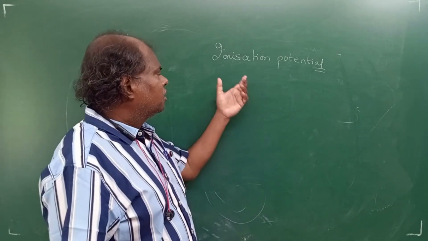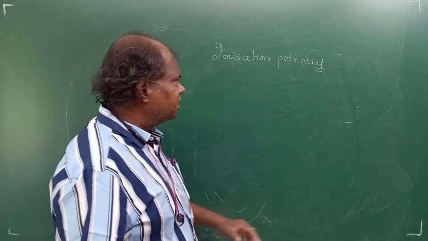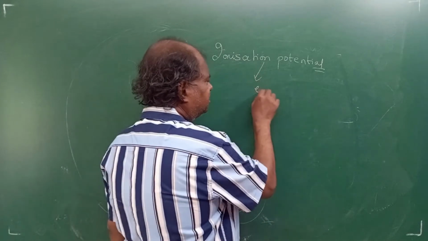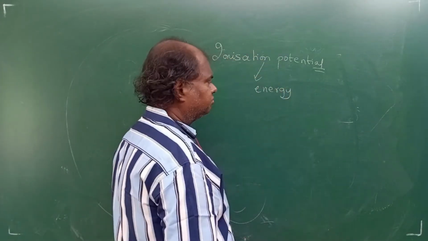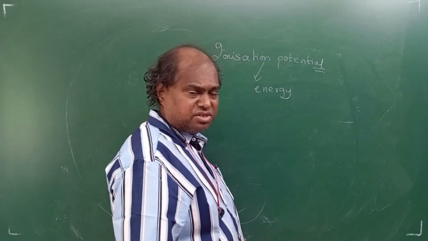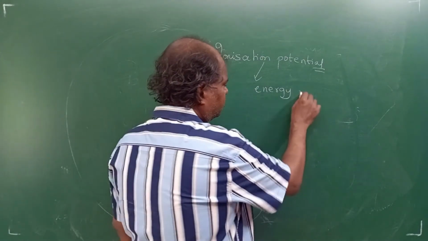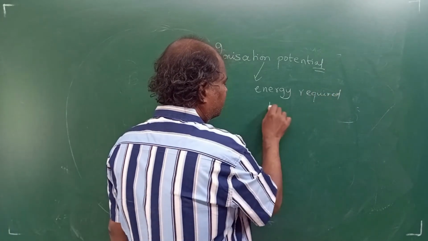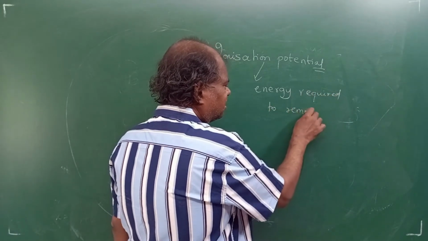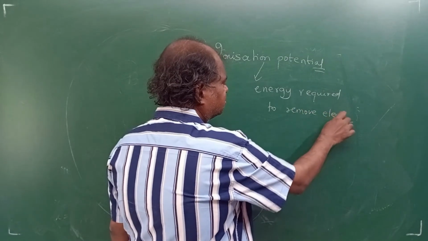Okay, let's start ionization potential. What is ionization potential? Very simple. The energy required to remove an electron. You want to remove an electron, right? You require energy. Correct? So we can define this as energy required to remove an electron from the outermost shell. Obviously, outermost shell only.